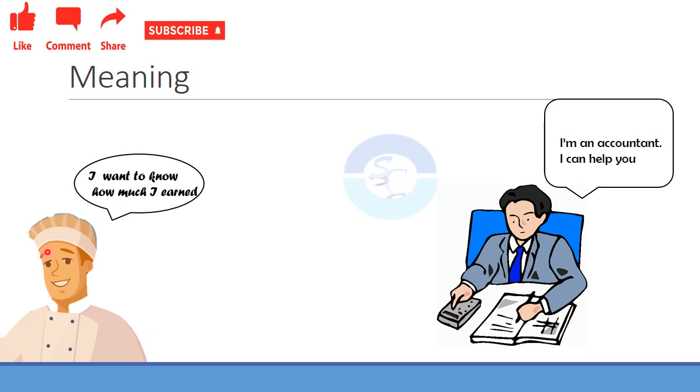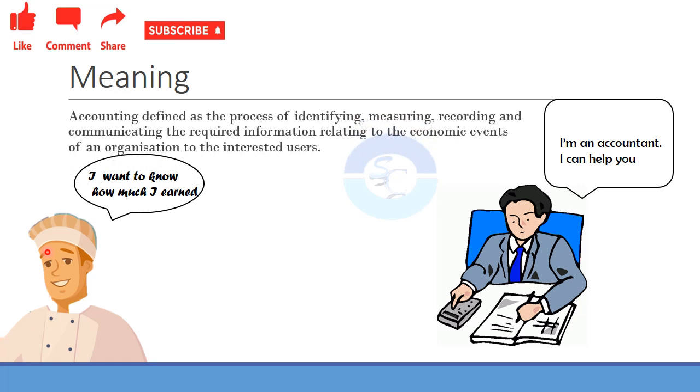So, what is the meaning of accounting then? Accounting can be defined as the process of identifying, measuring, recording, communicating the required information relating to economic event of an organization to the interested users.